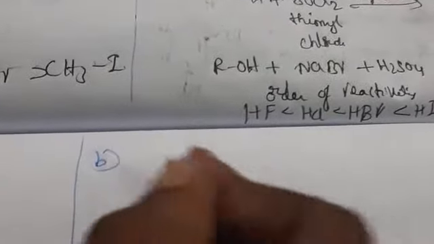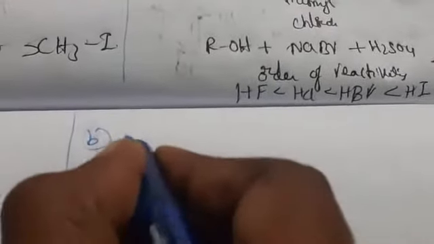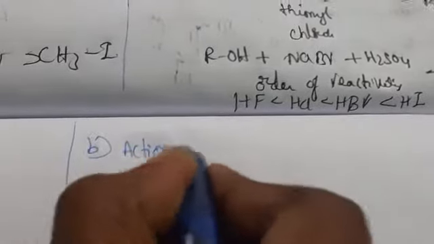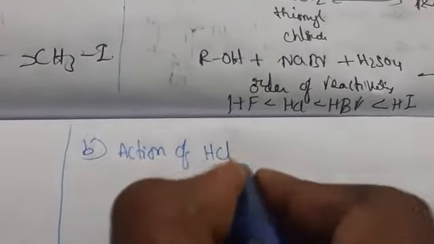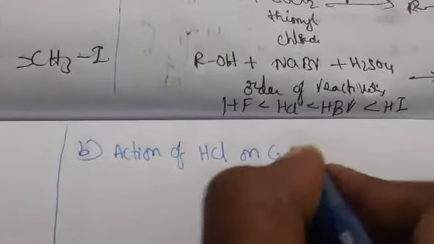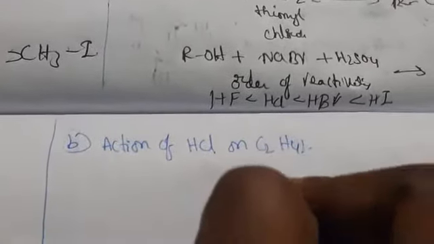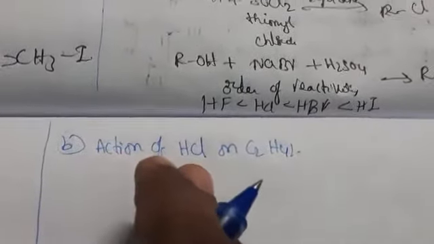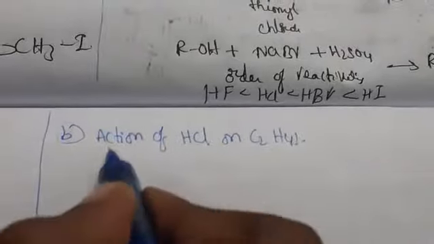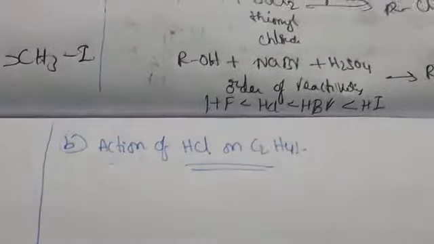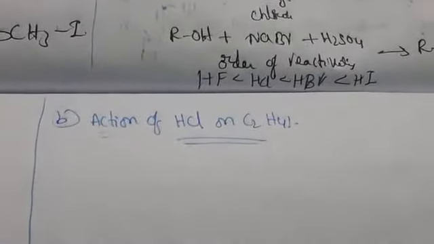So from alcohol we have prepared. What is the next preparation? The next preparation is the action of HCl on C2H4.